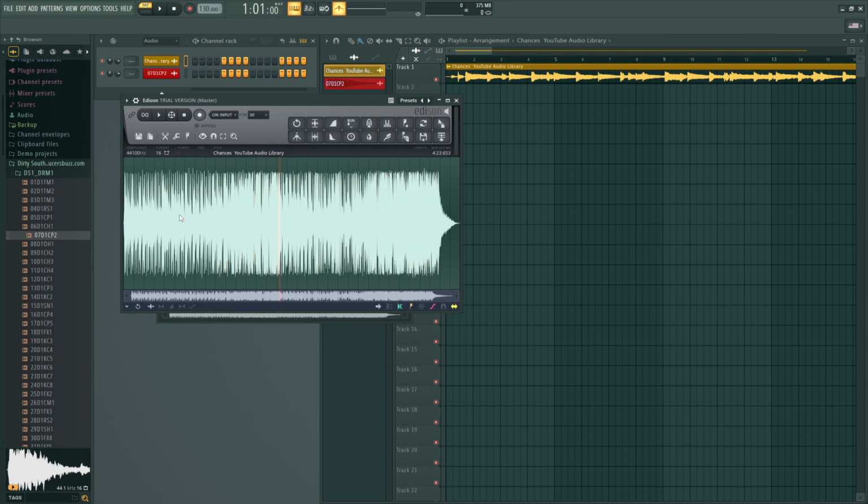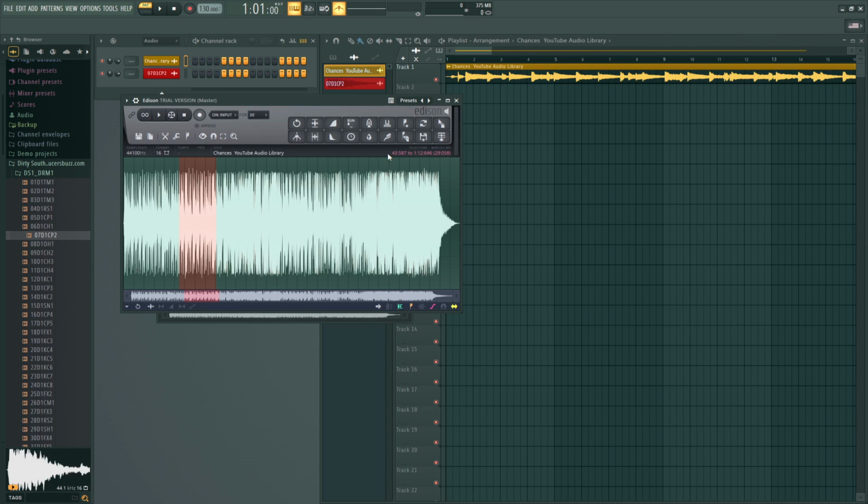In the Edison window, click and drag to highlight a short section that contains only the hiss, no vocals, instruments, or transients. This is important. The cleaner that selection is, the better Edison can learn what counts as noise. Pauses between phrases, or a bit of room tone at the start or end, often work well.